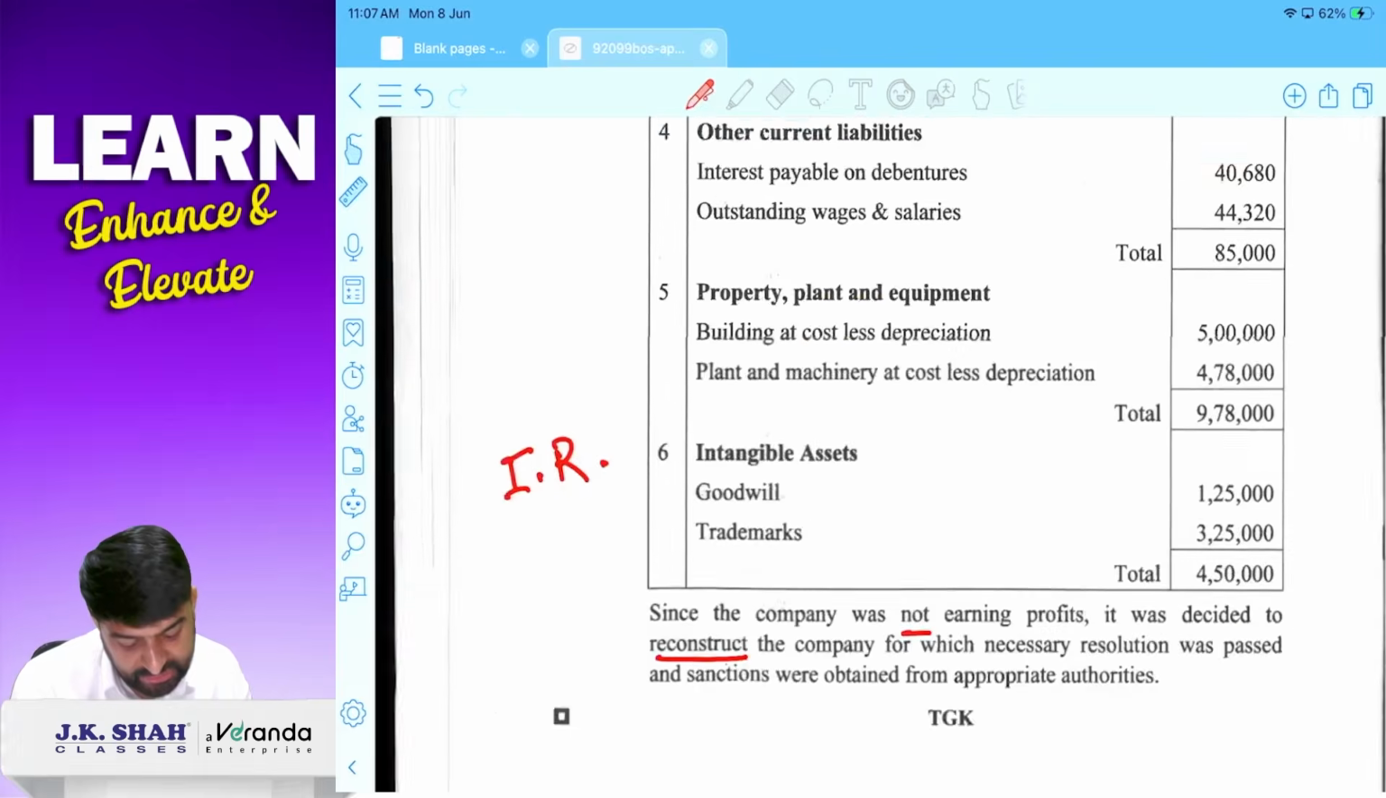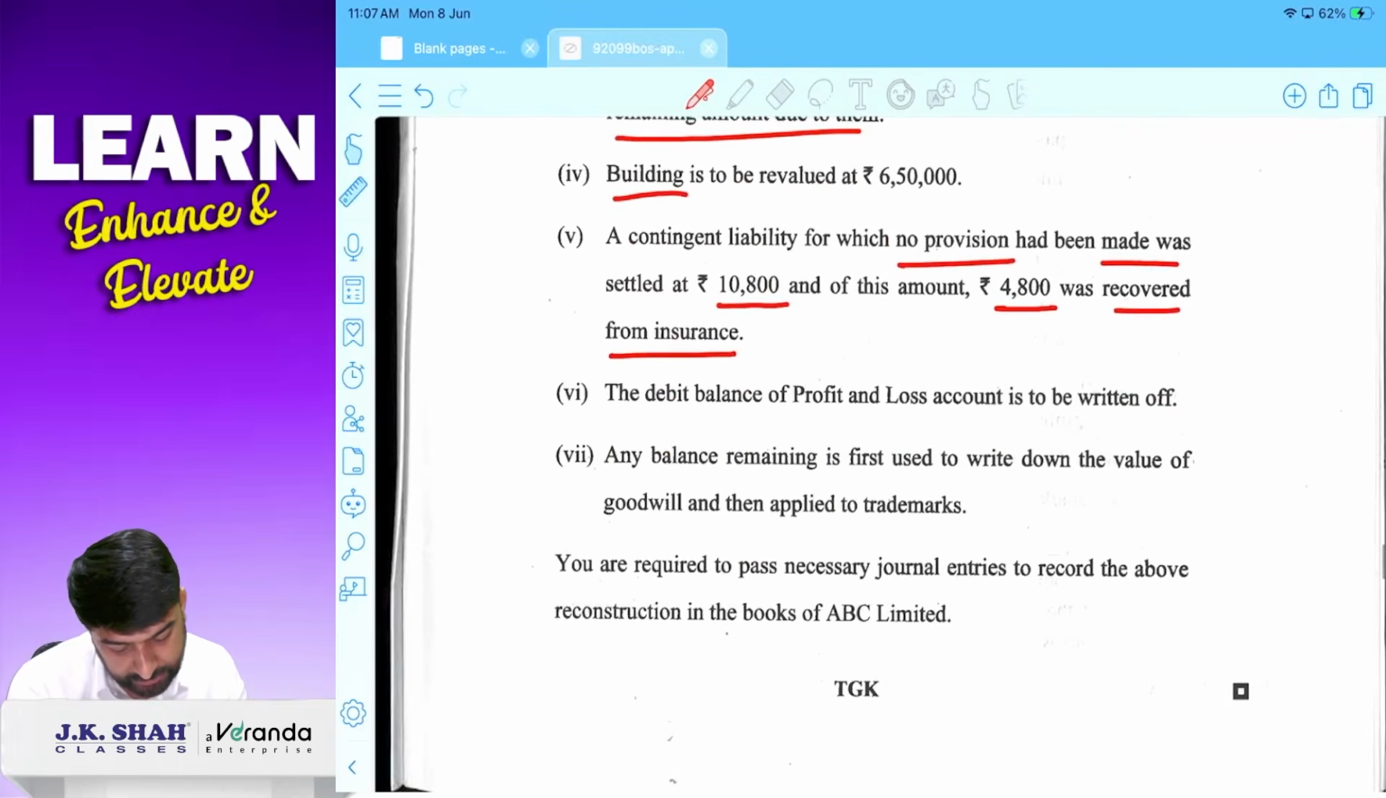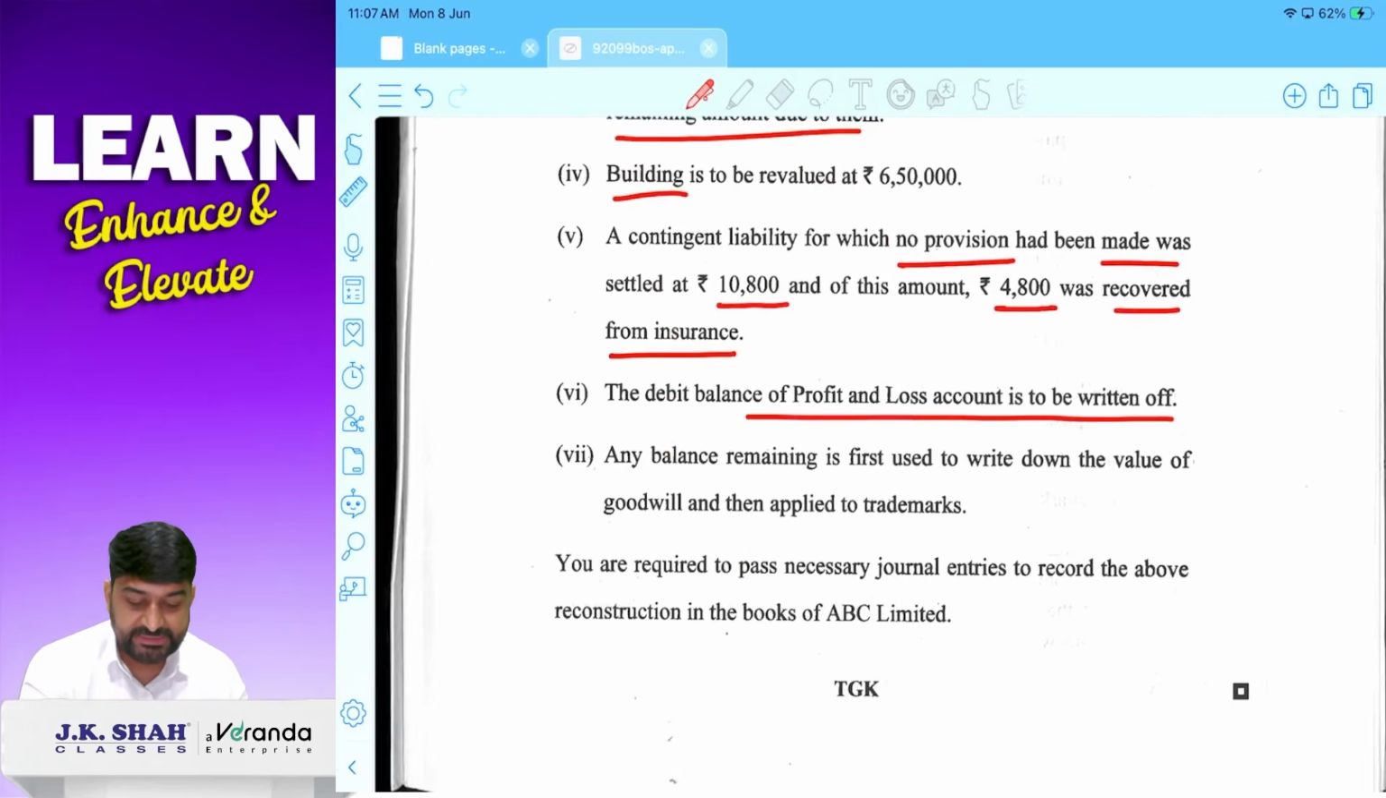ओके, फेयर इनफ. चलो आगे बढ़ते हैं. Debit balance of P&L should be written off. That is the main part of capital reduction process. That is the main part of internal reconstruction. Entry will be capital reduction to P&L. Any balance remaining is first used to write off goodwill.